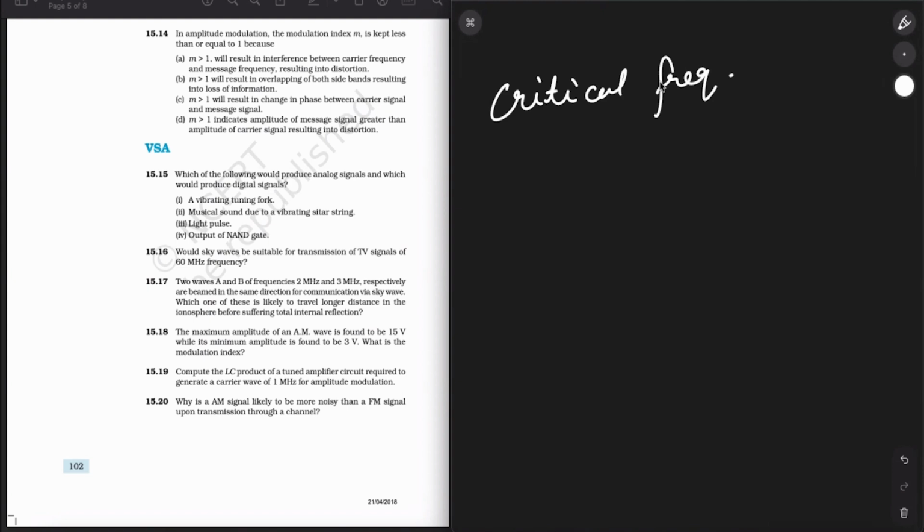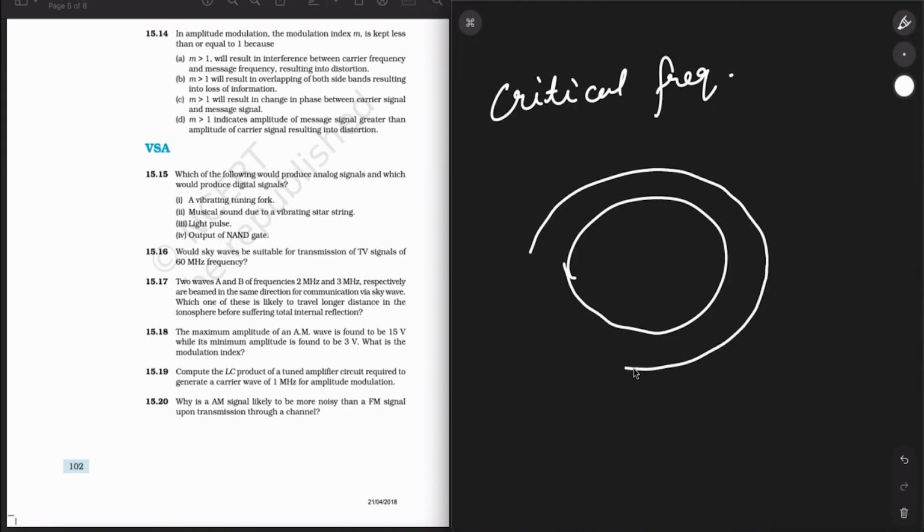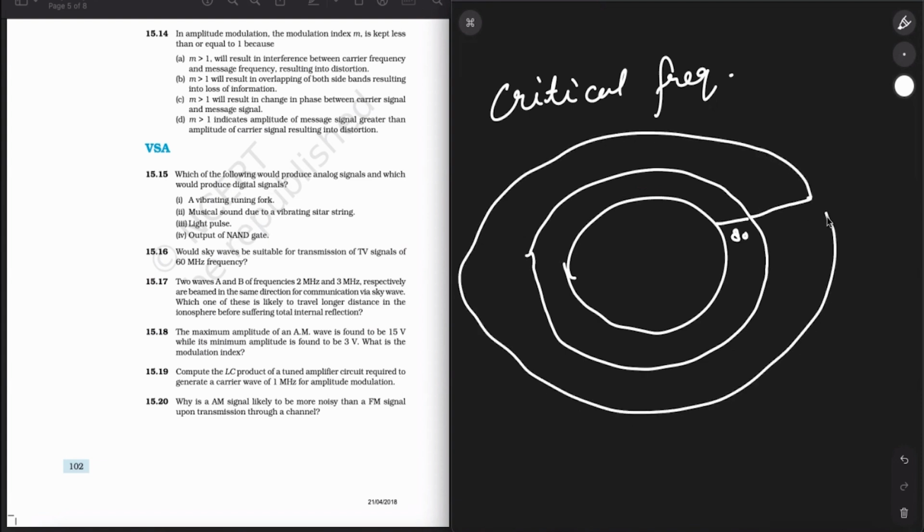Now the important point is sky wave propagation. In it, the waves are reflected back to the earth by the ionosphere. I'll show you. This is the earth, and this is maybe the ionosphere, if I am drawing it correctly. It extends above 80 kilometers from Earth's surface and goes beyond till 300 kilometers. So this is the whole ionosphere I'm talking about. This is the Earth and this is the ionosphere.